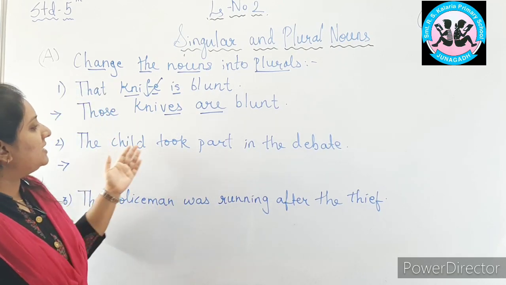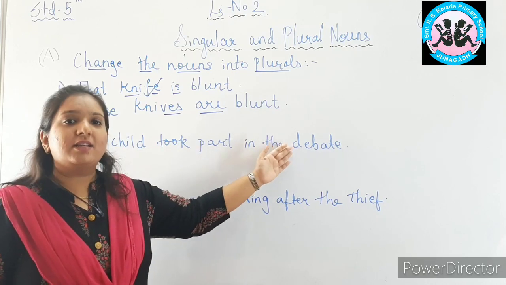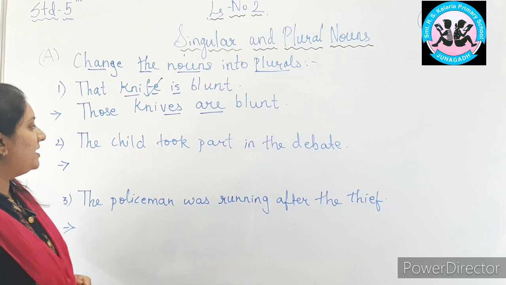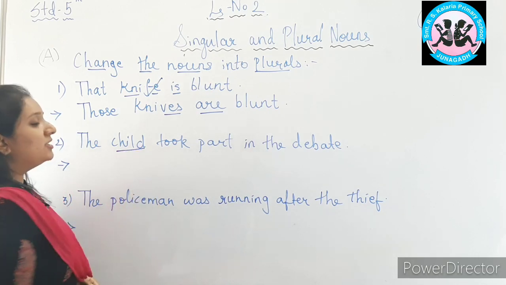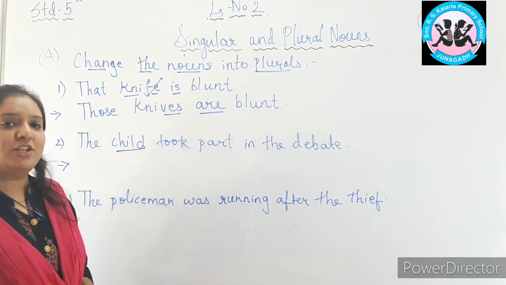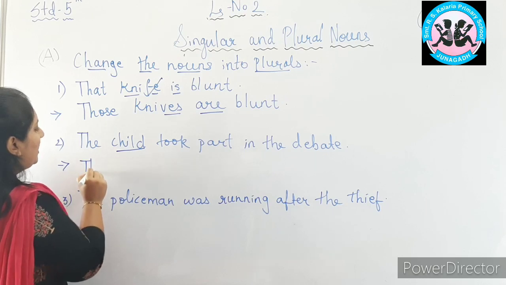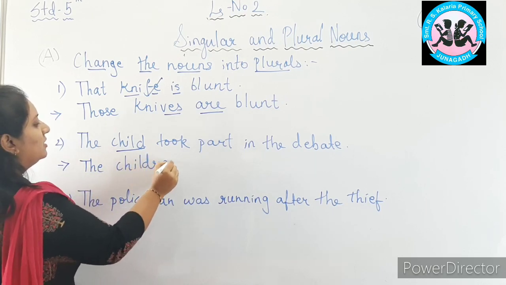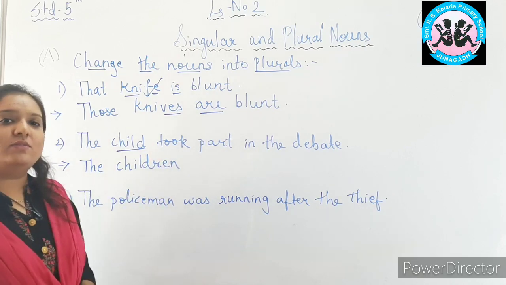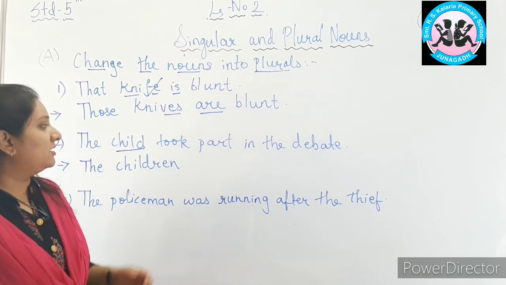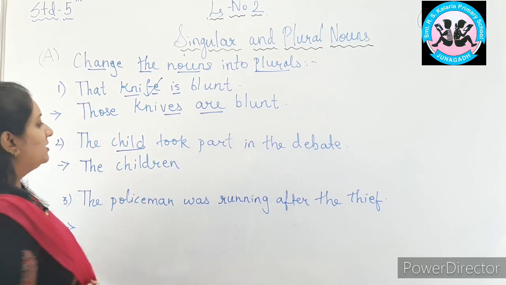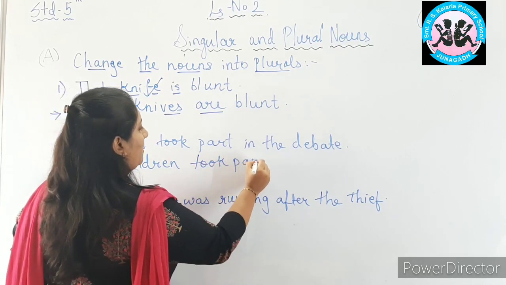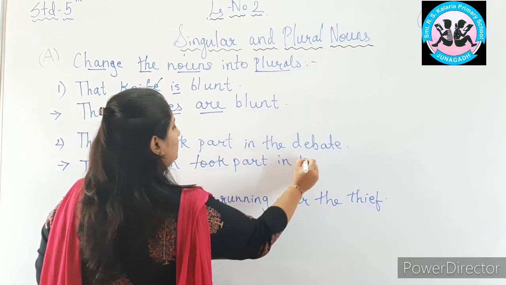Second, the child took part in the debate. Now can you identify the singular noun in this sentence? Yes, child. So your child will become children. Which rule we are applying over here? Rule number 8. Some nouns change in irregular manner. Child will become children. The children took part in the debate.